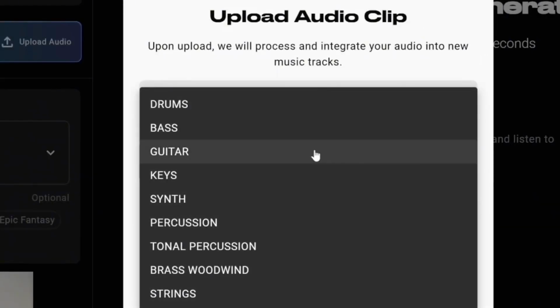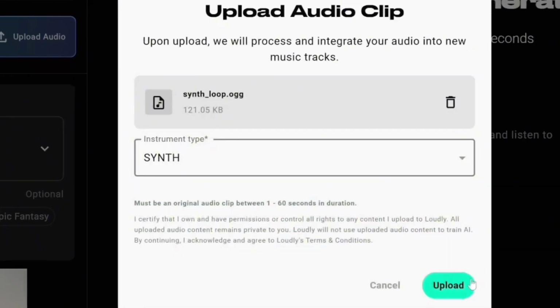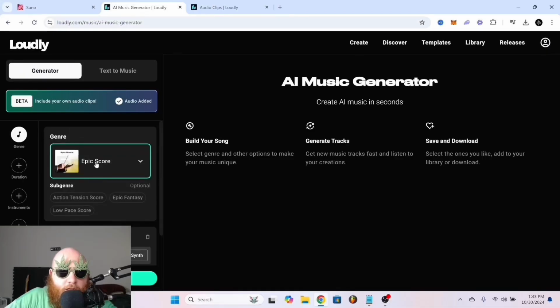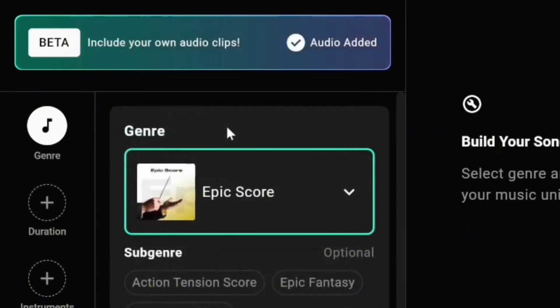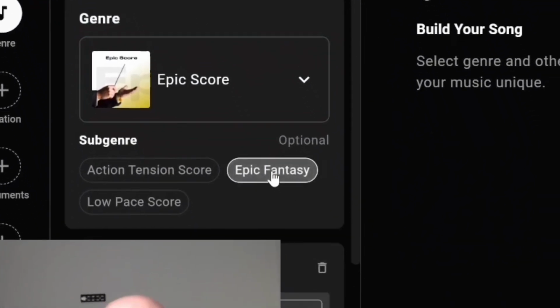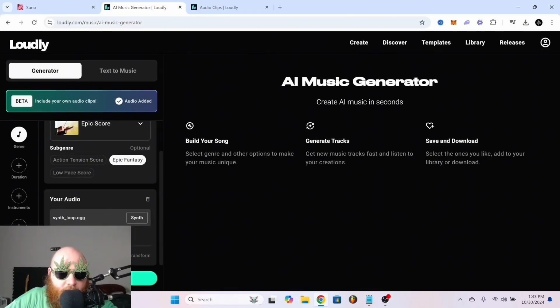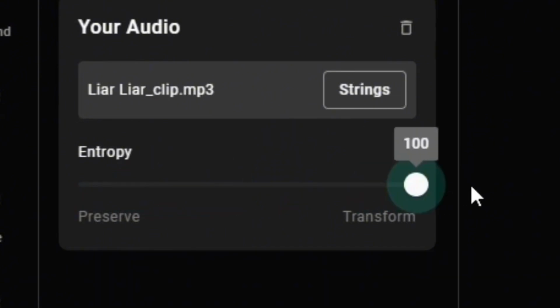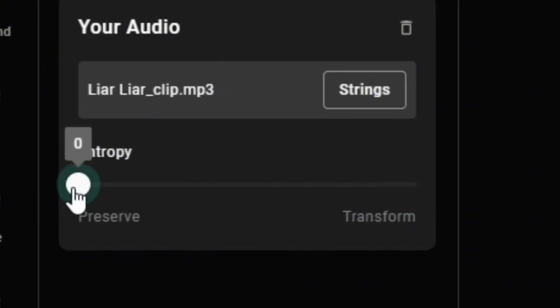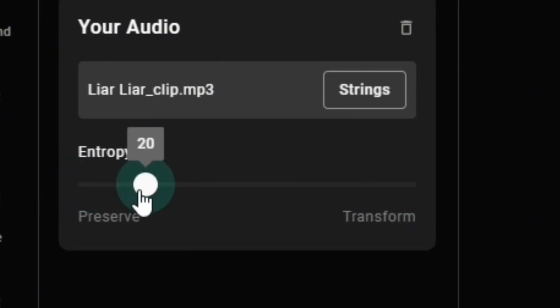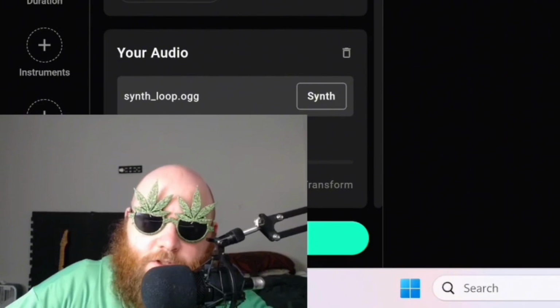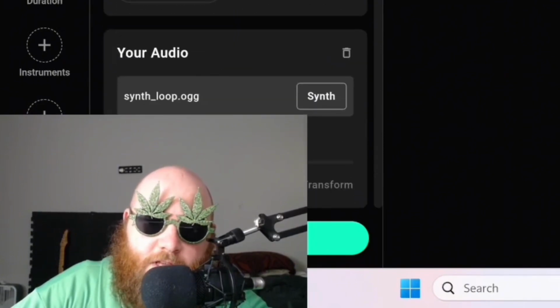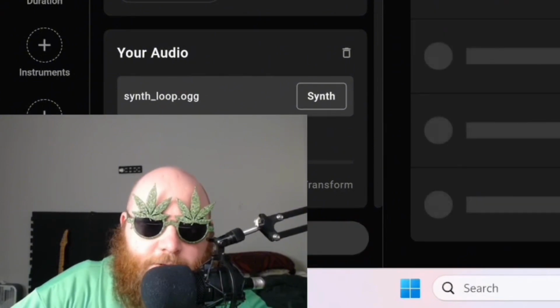And this asks us for an instrument type, so we're going to go to synth and upload. All right, now I'm going to go to genre and select epic score, and we're going to click epic fantasy. And with Loudly, they have this little entropy thing where if you go all the way to the right, it transforms the audio as much as possible. If you go all the way to the left, it preserves it as much as possible. At default, it's set at 20. And if there's anything I've learned about AI music, wherever they have that at, just keep it there for the most part, because they know that's probably where it sounds best.